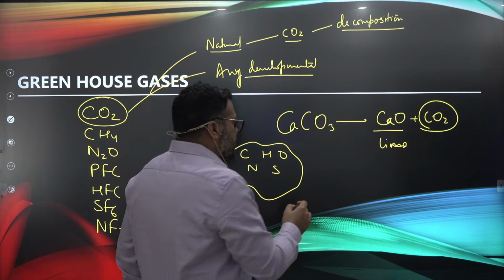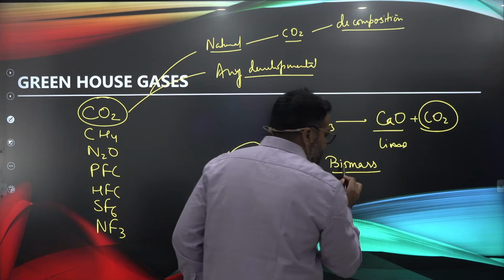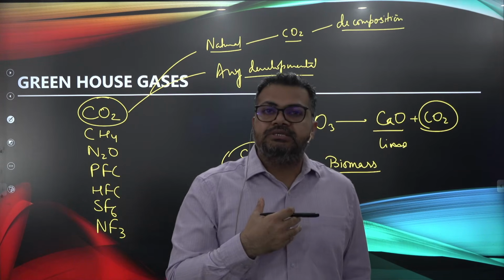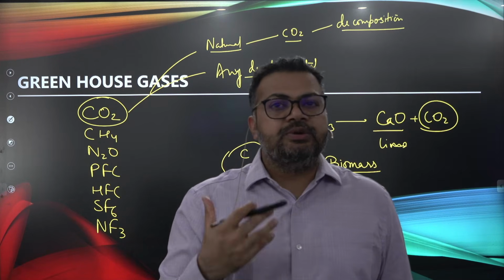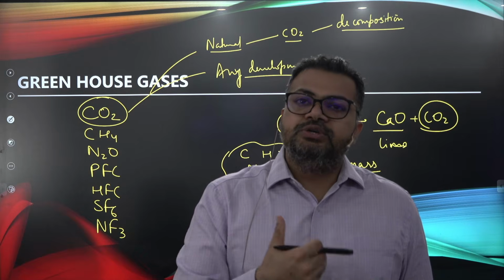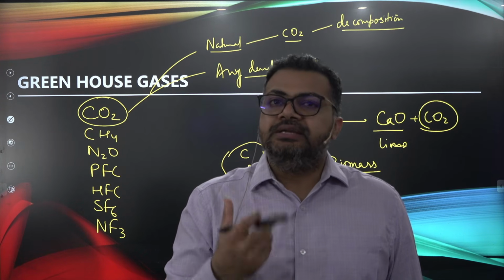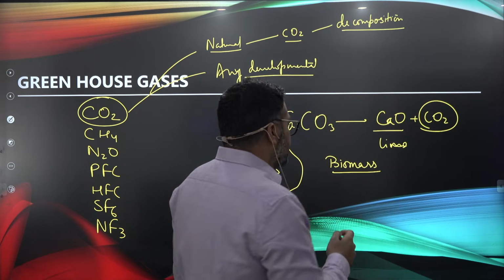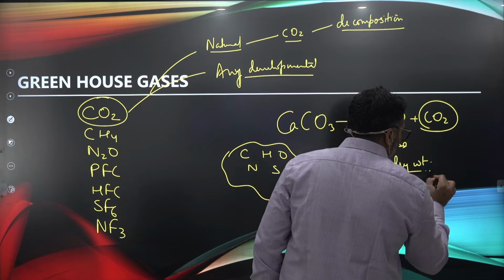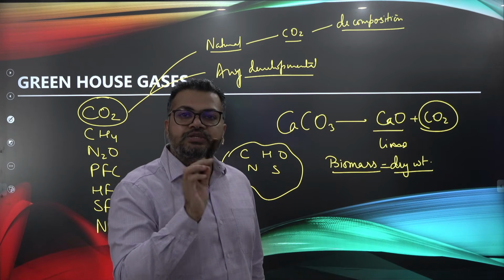Guys, by the way, what is biomass? Biomass is basically the mass of an organism minus the weight of water. In general, we humans have 70% water. So let's suppose my weight is 100 kilograms, 70% of this weight is water. So my biomass would be 30 kgs. So what is biomass? It is considered the dry weight of an organism. मतलब weight of an organism minus weight of water.